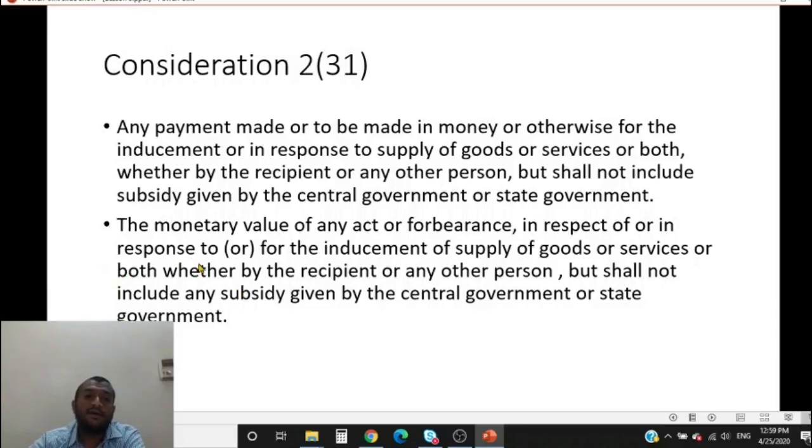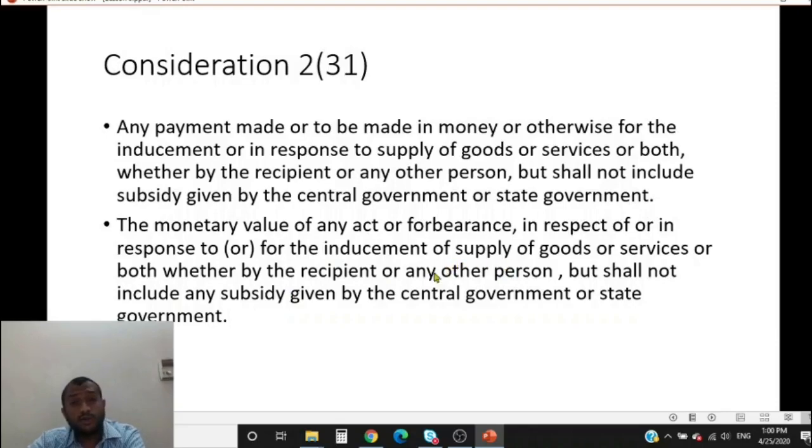What could be consideration in any other form? Let us say I will provide legal service to you, I will take care of your legal cases if you file my income tax return, says the lawyer. So what is happening here? Here the consideration for the chartered accountant is not money, nor is he giving me a refrigerator. So the consideration would be the monetary value of the legal service provided by the lawyer to the chartered accountant.